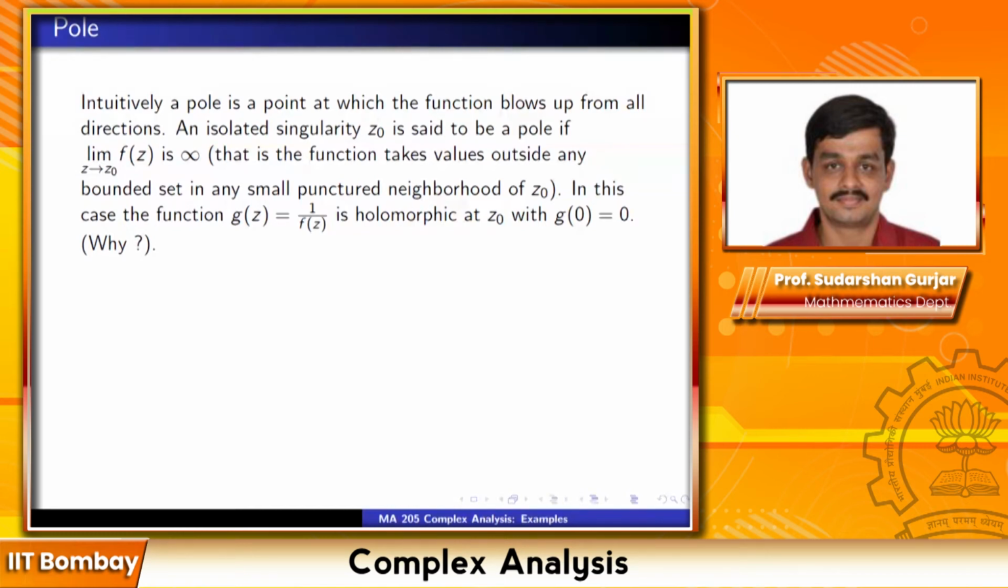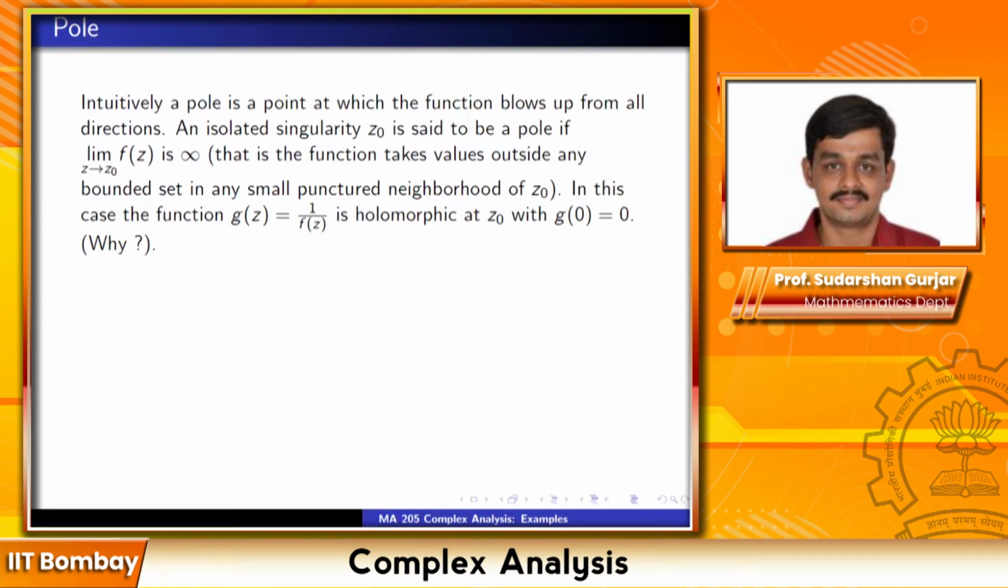Okay. So next thing, the definition is clear, I hope. Sir, I didn't understand. Sir, actually, we are saying that for a point to be a pole, its value has to blow up from all directions, right? Yeah. But in the bracket, what is written is that it takes values outside any bounded set in any small punctured neighborhood of z0. So in the punctured neighborhood of z0, it may happen that the function is blowing up only from one direction, right? Yeah, it may. So in that case, the point will not be a pole.